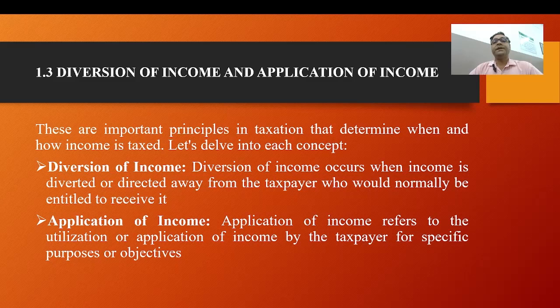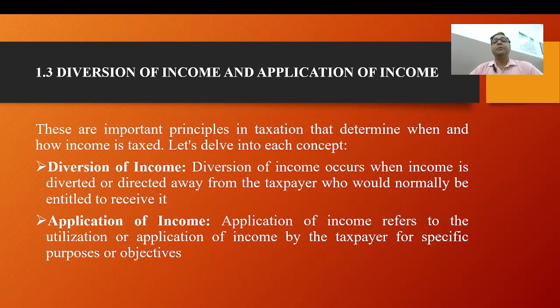I am giving some examples of diversion of income. Income diverted to a spouse or a family member for their benefit, such as through gifts or allowances. Income directed to a trust or other entity for a specific purpose, effectively removing it from the taxpayer's control.